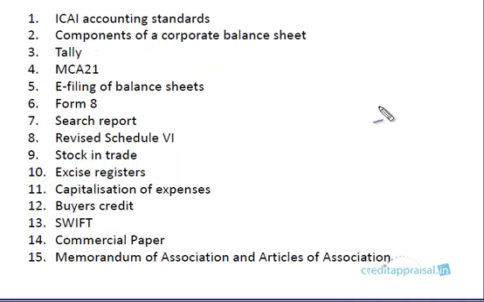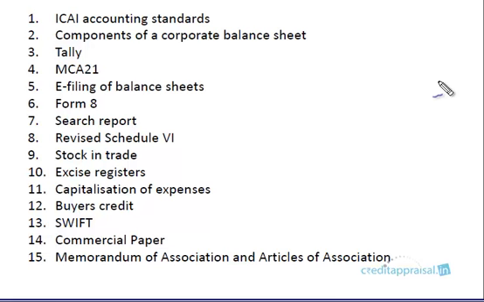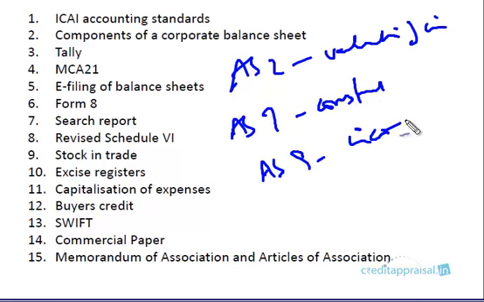There were a total of 33 accounting standards, but after AS 26 was issued, this was brought down to 32. Anyway, the point is you need not be aware of all these individual standards. However, a couple of them are important from a banker's perspective. AS 2 deals with valuation of inventory, AS 7 deals with construction contracts, and AS 9 deals with income recognition. So there are some accounting standards that might be of interest to bankers. If, as you do more and more proposals, there arises a need to look deeper into some of these standards, you can refer to the ICAI accounting standards.